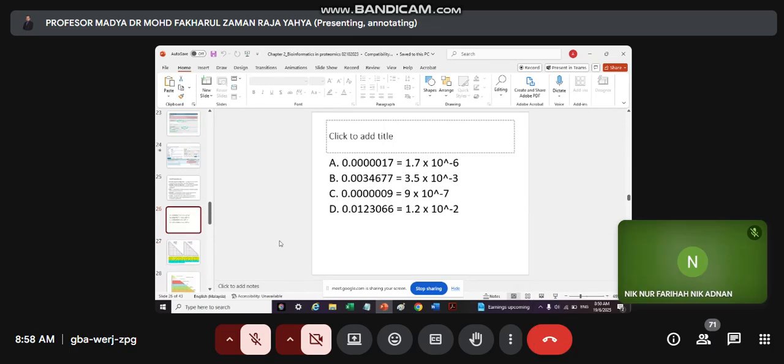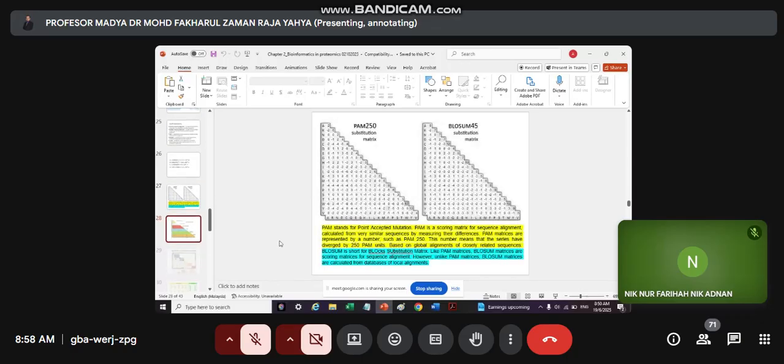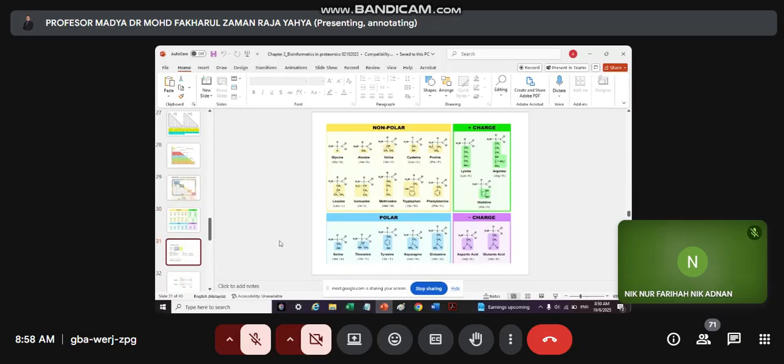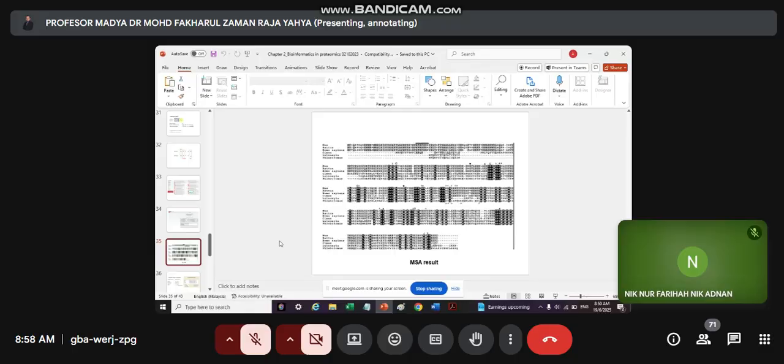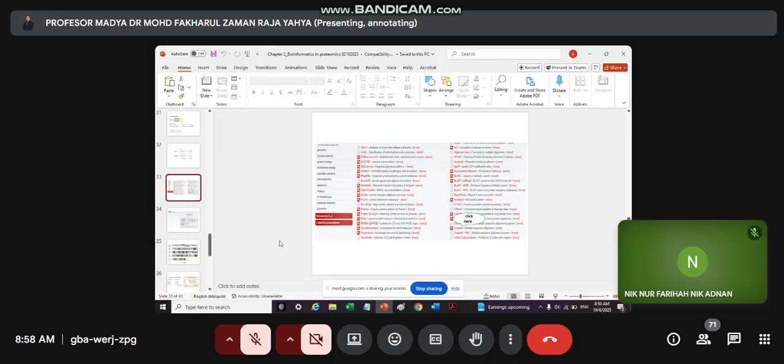BLAST P analysis, and also its metrics. So today we continue with MSA, multiple sequence alignment, meaning that we compare more than two proteins. So the proteins may come from different species, different organisms, and the purpose of doing this,